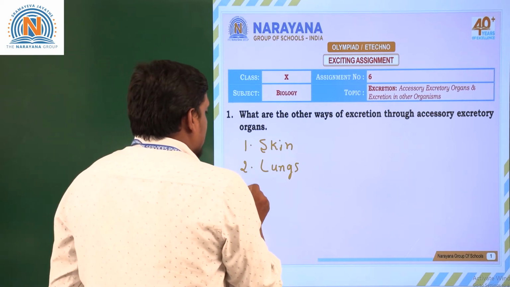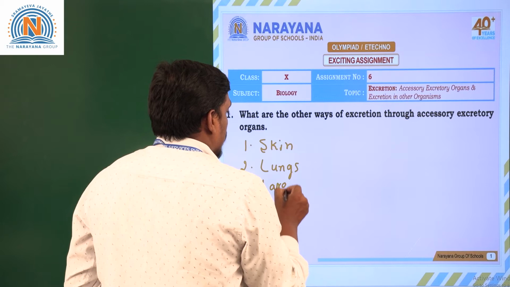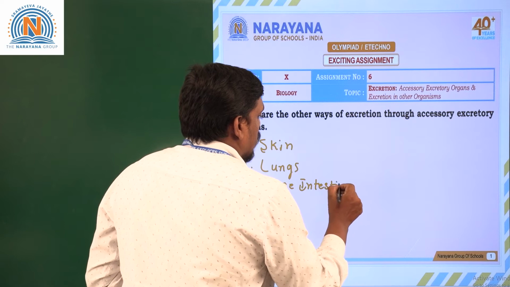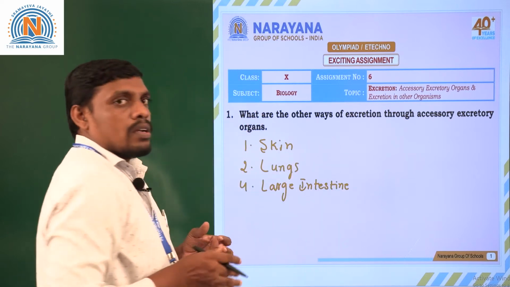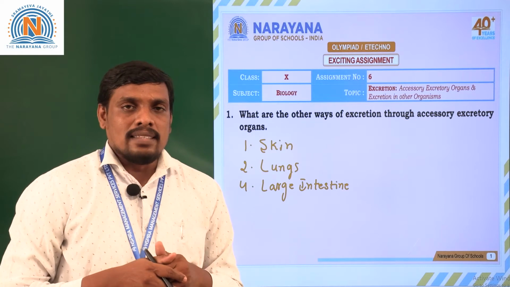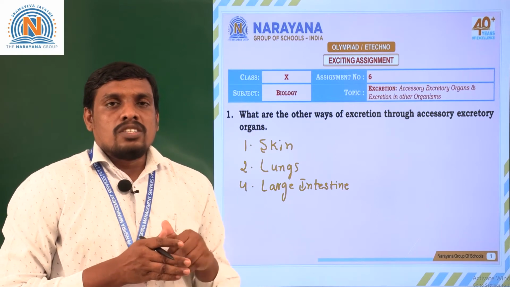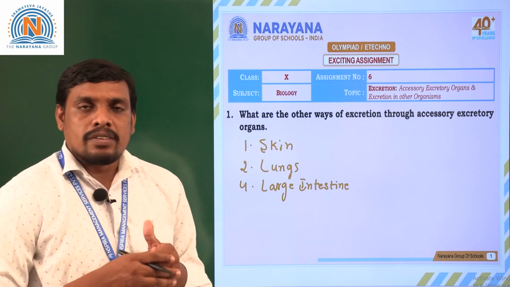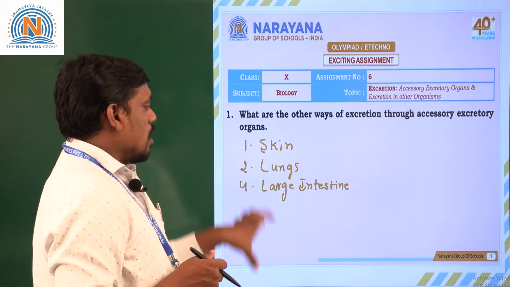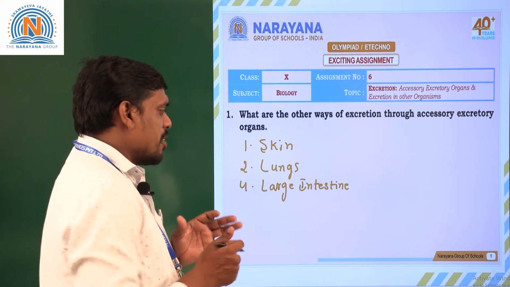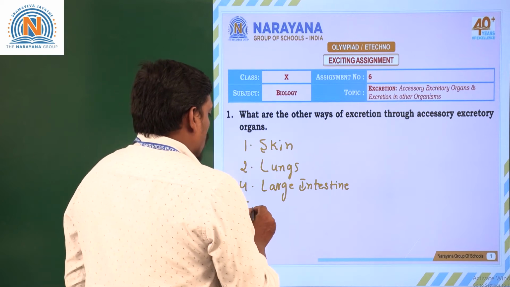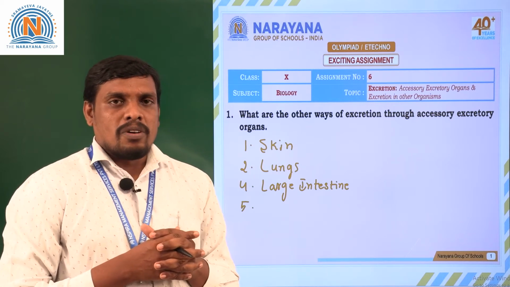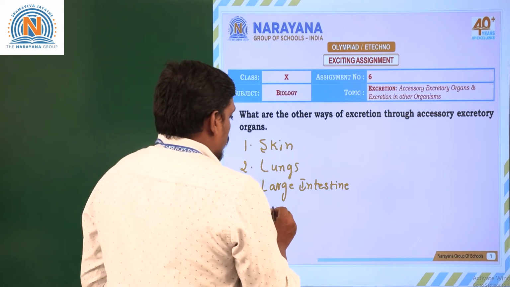Even the large intestine eliminates digested food, undigested food, or some food will be digested, some food will not be digested. So after the digestion process, whatever is left in the stomach will be eliminated from our body through the large intestine. So skin, lungs, large intestine, even other organs present in our body eliminate excess waste from our body. Suppose we take the liver.